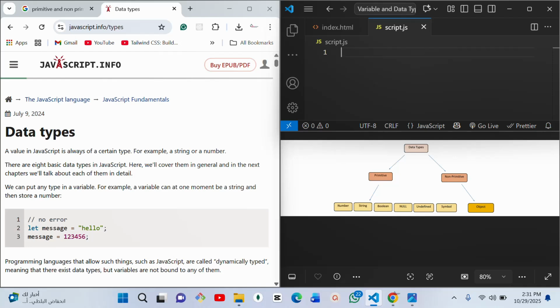In the last video, we covered code structure, how to structure our code in JavaScript, and then variables. So today we are moving into data types.